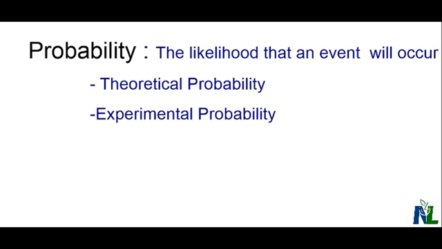If there's an 80% probability of precipitation, you might choose not to go to the park that day because you might get wet. Theoretical probability is when we base a probability on thinking about what the possible outcomes are, and we don't actually do an experiment or see anything. We just think about what outcome am I looking for and how many outcomes are there in total. Experimental probability is when we actually have some observations, we see something happen, we record results, and we figure out from those results how likely it is that something is happening.